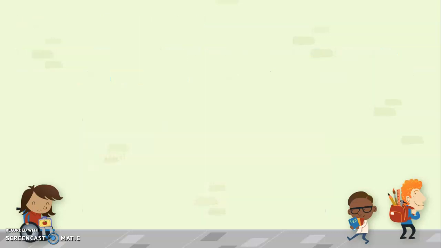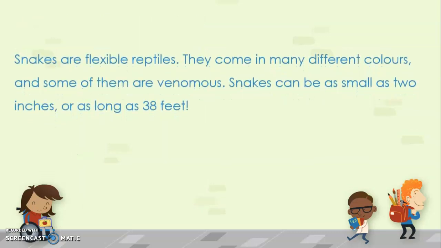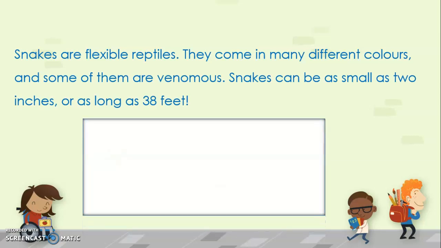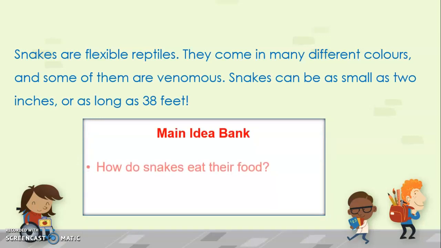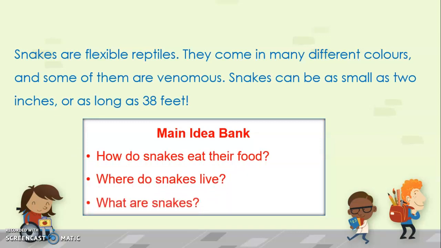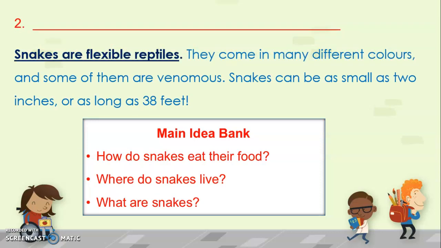Let's take another example. Snakes are flexible reptiles. They come in many different colors and some of them are venomous. Snakes can be as small as 2 inches or as long as 38 feet. Again, we have the main idea bank. Now let's look at the strategies. Since this passage also doesn't have a title, we'll go to the next strategy, that is to look for the topic sentence. Snakes are flexible reptiles. That is the topic sentence which is highlighted.